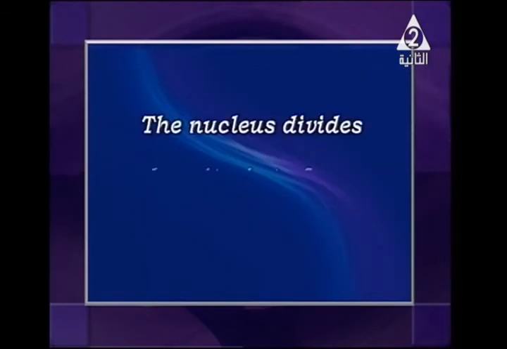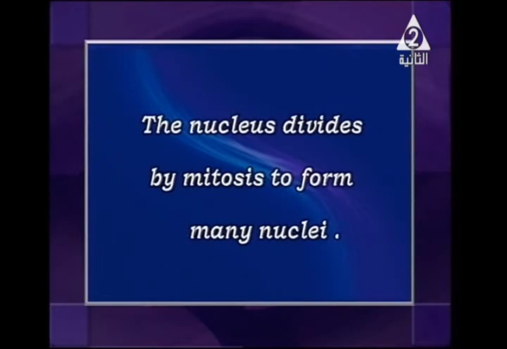And what happens after that? The nucleus inside the circular chitinous form divides by mitotic division to form what?